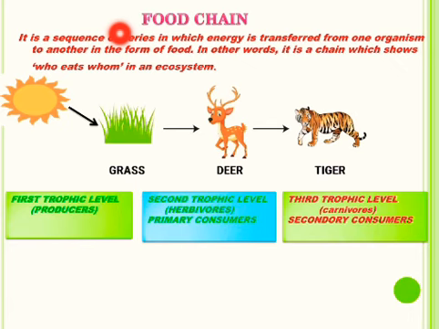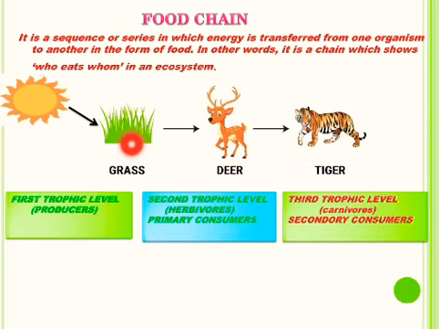And to get this food, all living organisms depend on plants and animals. That's how the energy flows in our ecosystem and our ecosystem functions. Look at this picture. You see herbivores like deer eat plants and carnivores like tiger eat herbivores like deer.